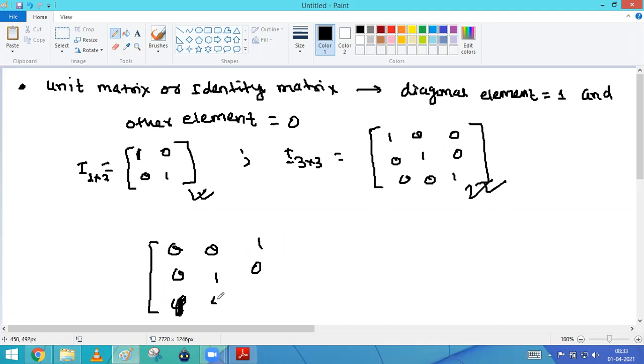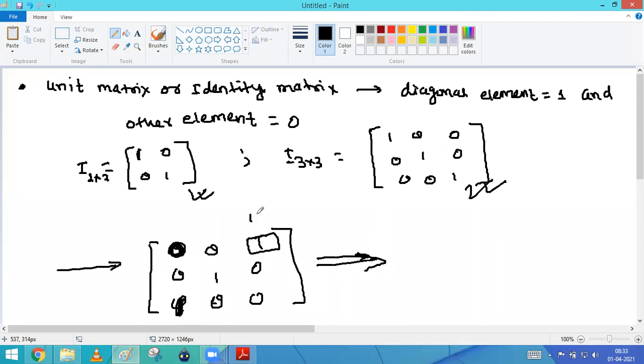1 1 0 0. Can we say that here, guys? This is the unit matrix. No. Yes or no? No, it cannot be the unit matrix. Why? Because the diagonal element should be 1. Is it a diagonal element? Yes, this is a diagonal element and it is 0. But what is it? This is the diagonal element?